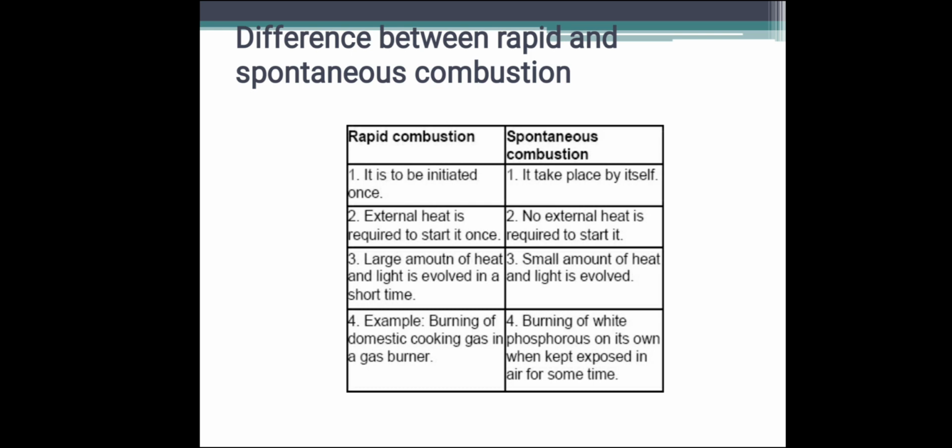In rapid combustion, a large amount of heat and light is evolved in a short time, but in spontaneous combustion a small amount of heat and light is evolved. For rapid combustion, the burning of domestic cooking gas in a gas burner is one example. In spontaneous combustion, the burning of white phosphorus on its own when kept exposed in air is one example.